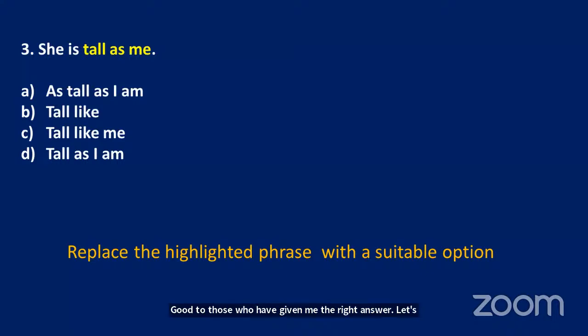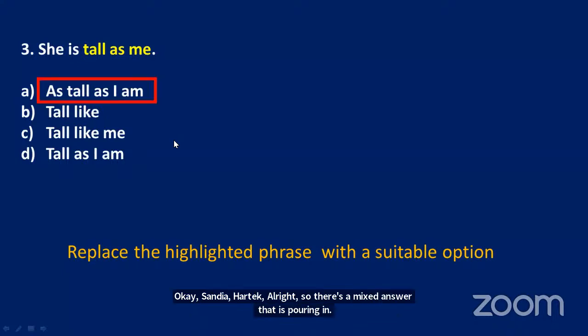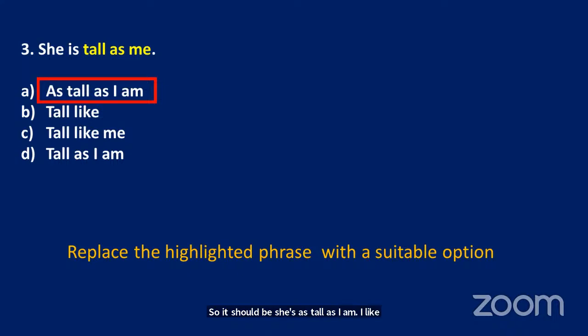She is tall as me. So 4 options are there. Is it as tall as I am, or is it tall like, or is it tall like me, or is it tall as I am? Quickly give me your answers. Let me see in the chat box how many say A, C. Okay, Sandhya, Rishikesh, Hartik, Vardhan. All right, there's a mixed answer pouring in. So it should be she is as tall as I am. You should always write it in a comparative format. All right. Let's look at the next question.